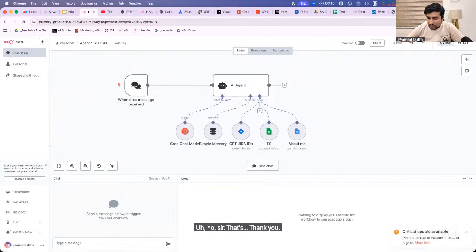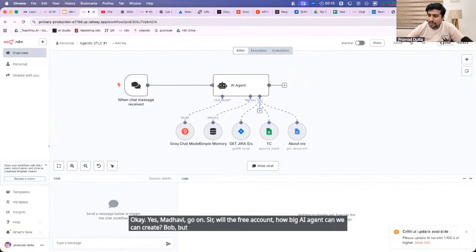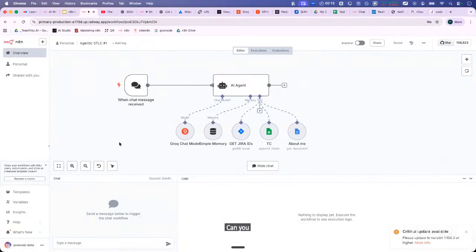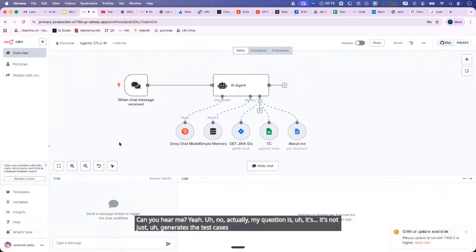Sir, with the free account, how big an AI agent can we create? Very big. It depends upon you. You can create lots of big versions. Madhavi, yes, please go on. Can you hear me? Yes. No, actually, my question is, it not just generates the test cases, can it even generate the code as well?